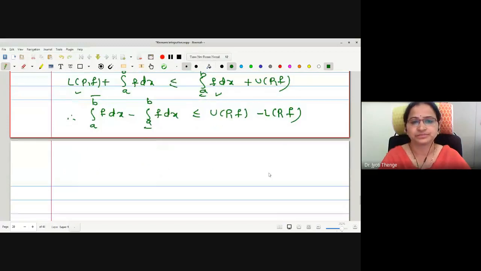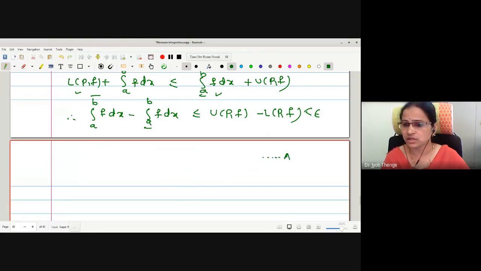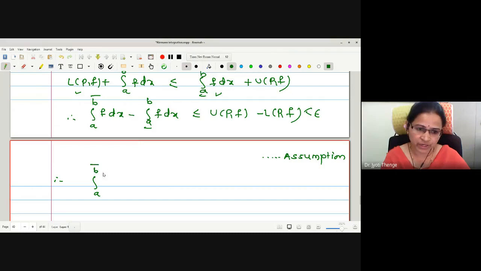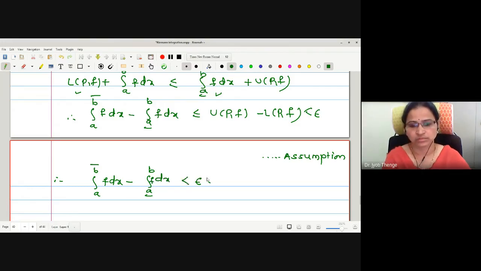minus lower sum, right? But this term we know already this is less than epsilon, right? Reason: assumption, or you can give the statement number also. Therefore what we have obtained, upper integral minus lower integral is less than epsilon. Correct now? Is less than epsilon. What is epsilon? Epsilon is an arbitrary positive number.